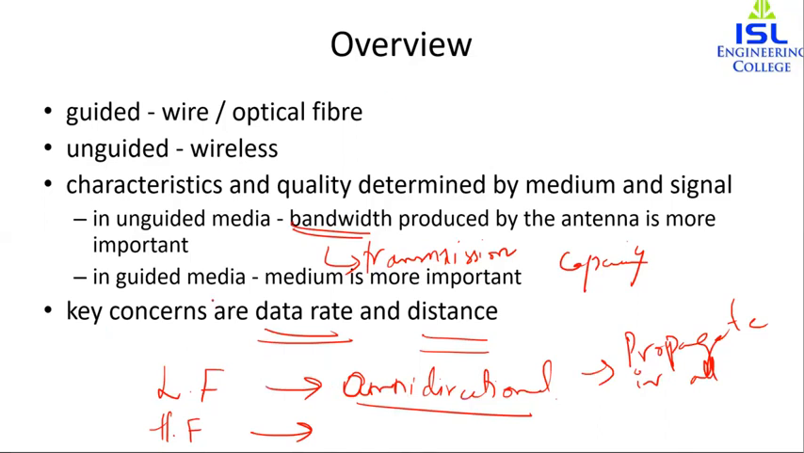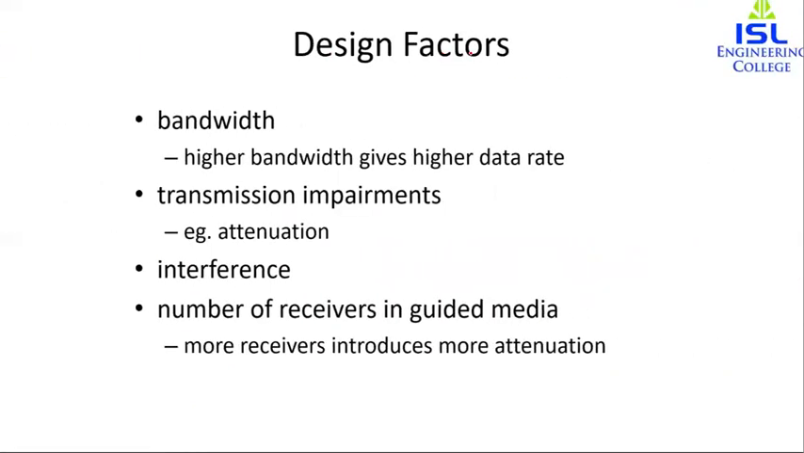In considering these kinds of cases, in the design of a data transmission system, the key things to be considered are data rate and distance. The greater the data rate and the distance, the better. So if we have a good data rate over large distances, then it is a good, or a better, transmission medium. Now, what are the design factors?